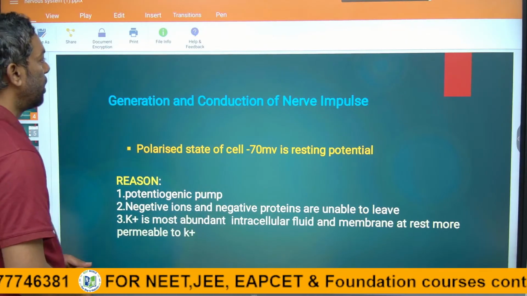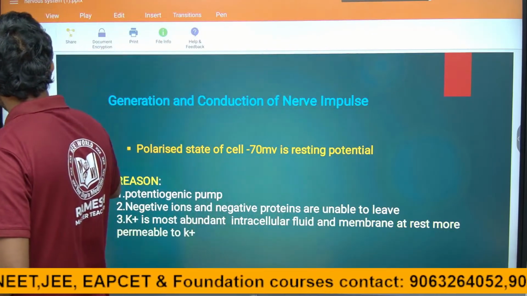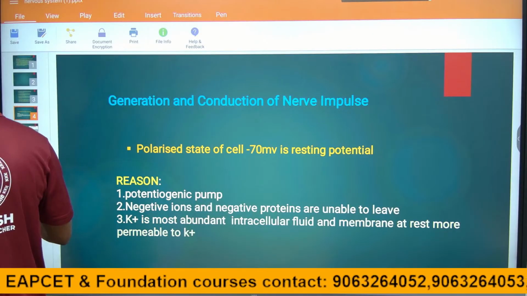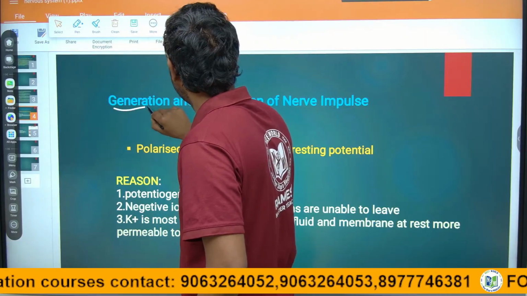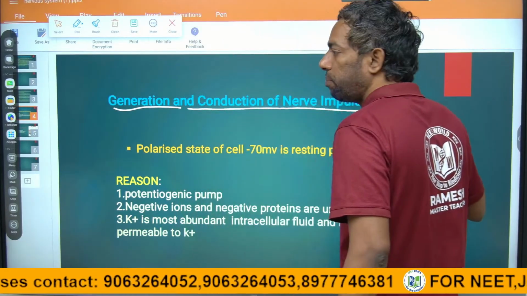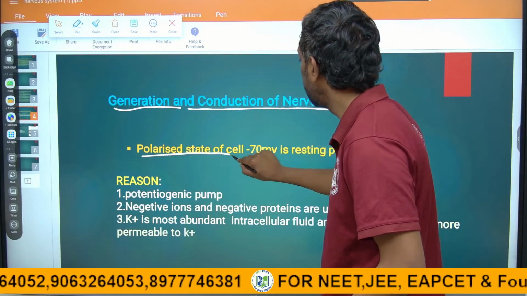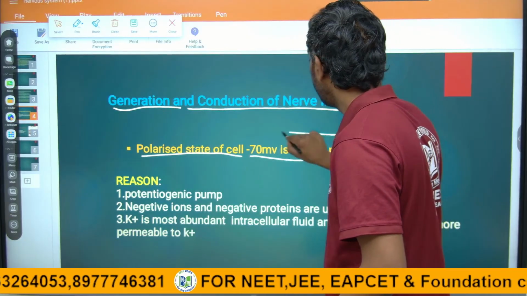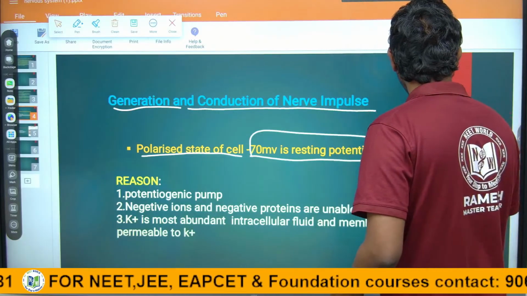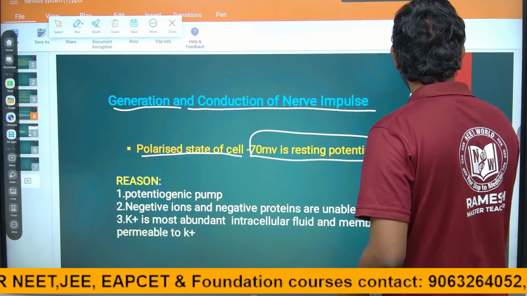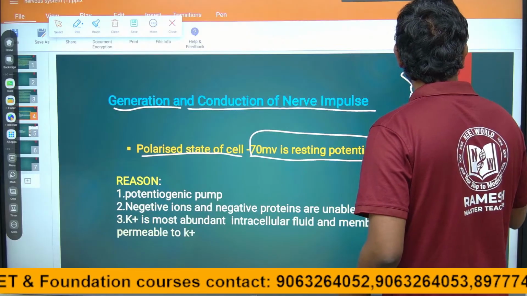Generation and conduction of nerve impulses. First, there is the polarized state of minus 70 mV, which we call the resting potential. Okay. This is the cell, guys, the neuron cell.